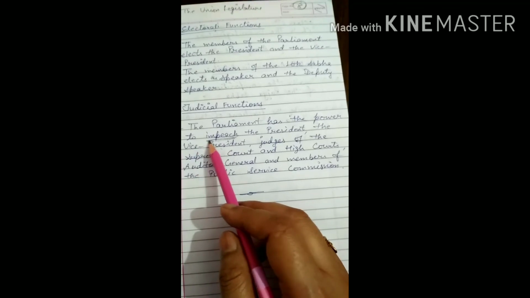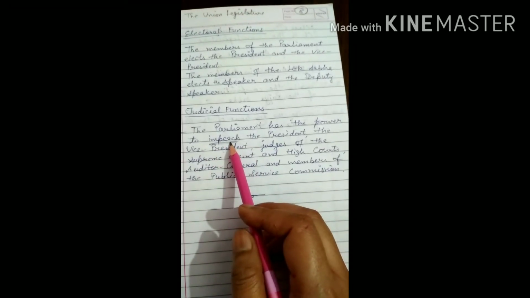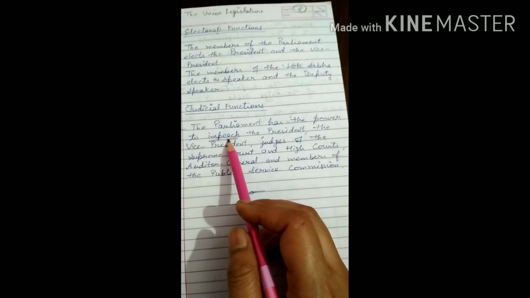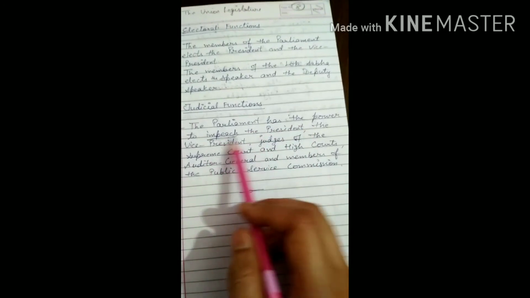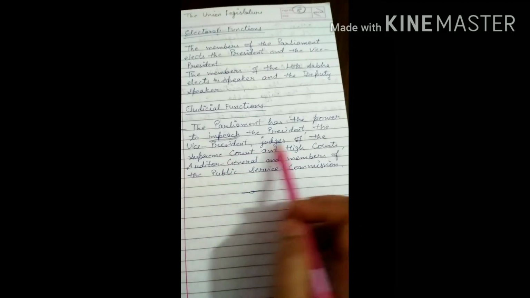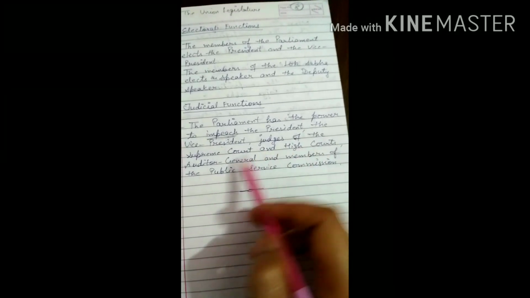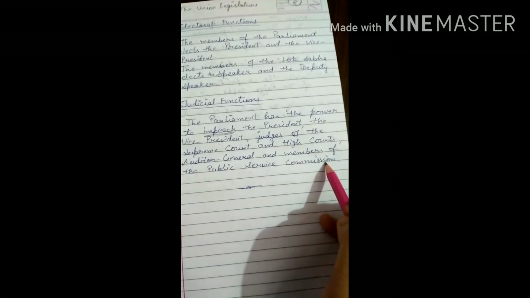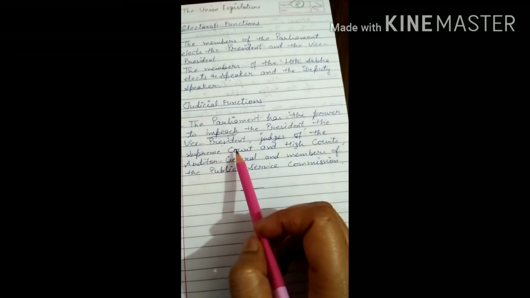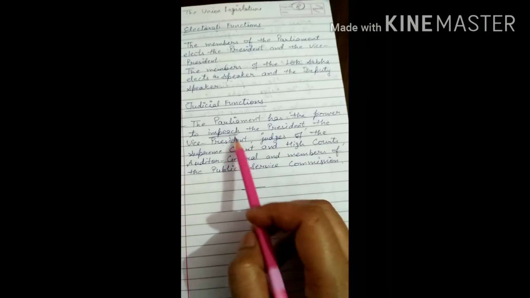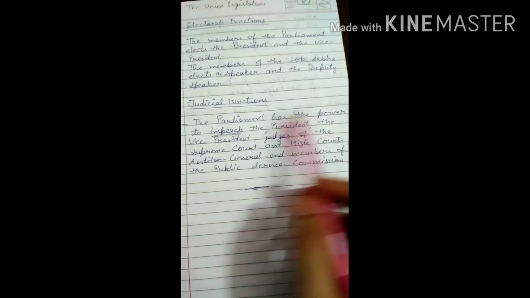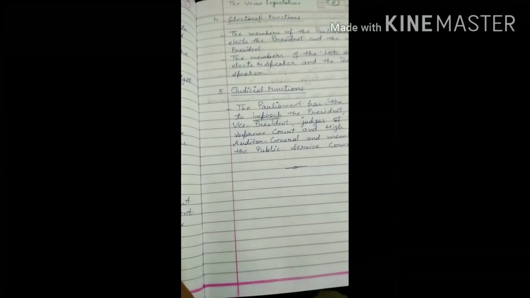Impeach means to remove. It is a process to remove the high authorities of India. The Parliament has the power to impeach the President, the Vice President, judges of the Supreme Court and High Court, the Comptroller and Auditor General and members of the Public Service Commission. These members are removed from their post by the method of impeachment by the Parliament. So these are the functions which come under the parliamentary functions.